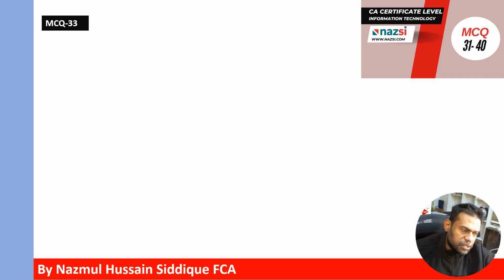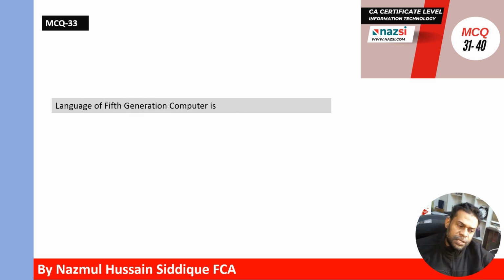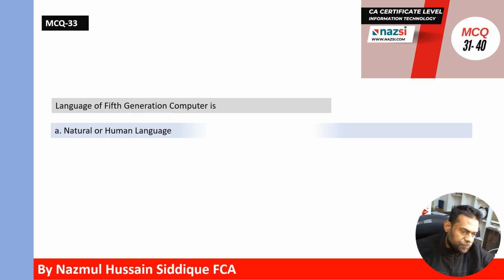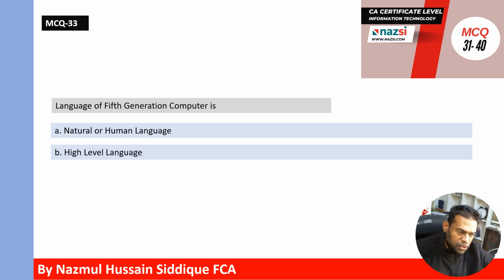Next question 33. Language of fifth generation computer is natural or human language or high level language. Which one is correct answer? Correct answer is natural or human language. Language of fifth generation computer is natural or human language.